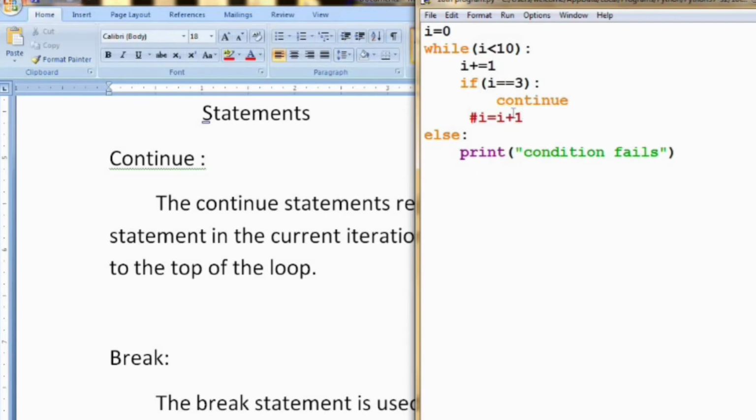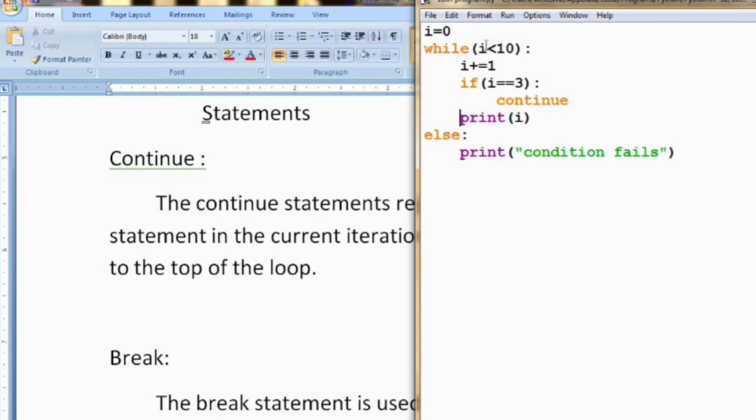So after this continue statement, I am printing i. Note that this print is within this while loop and this continue is within this if condition. So only the continue is indented after the if condition and the print is not indented after the if condition.